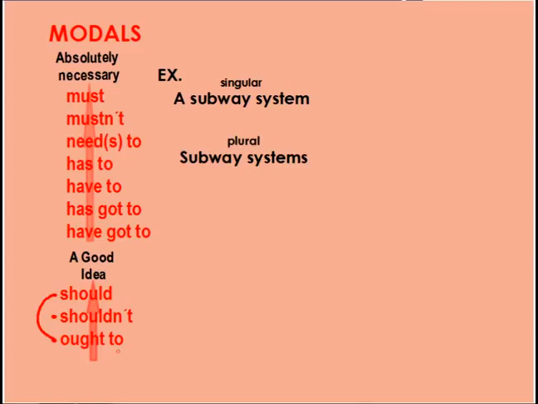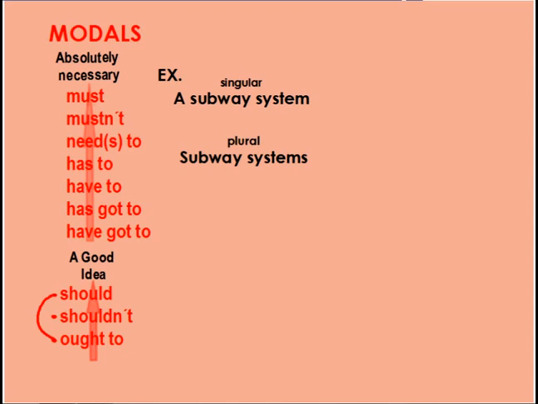Okay, now, if I think that my opinion or my suggestion is a little bit more necessary, I can use these modals here. I can use have got to, has got to, have to, or has to. Or if I think it's necessary, I can say need to or needs to, right? If I think it's not necessary, I might say mustn't, or something that's really important not to do, mustn't.